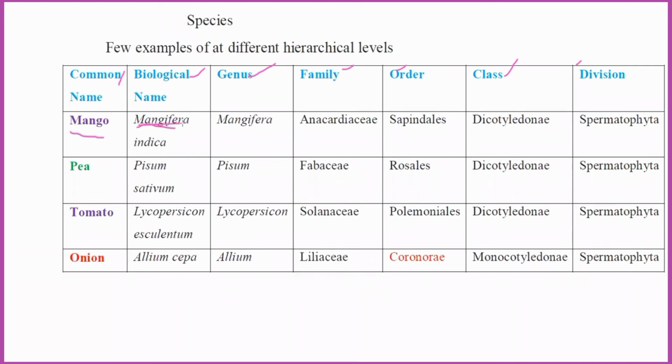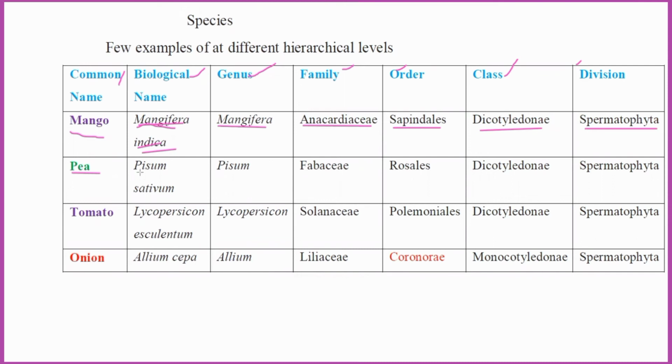The genus is Mangifera, and the species is indica. Family Anacardiaceae, order Sapindales, class Dicotyledonae, division Spermatophyta.